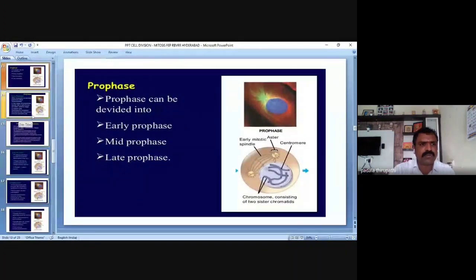Are you able to follow? Yes, sir. Then prophase. Pro means primitive or early or first phase. Prophase can be divided into three subphases: early prophase, mid prophase, and late prophase. In your early classes, you discussed only prophase. But here we will discuss clearly what changes occur during early prophase, mid prophase, and late prophase. This slide shows the complete picture of prophase.